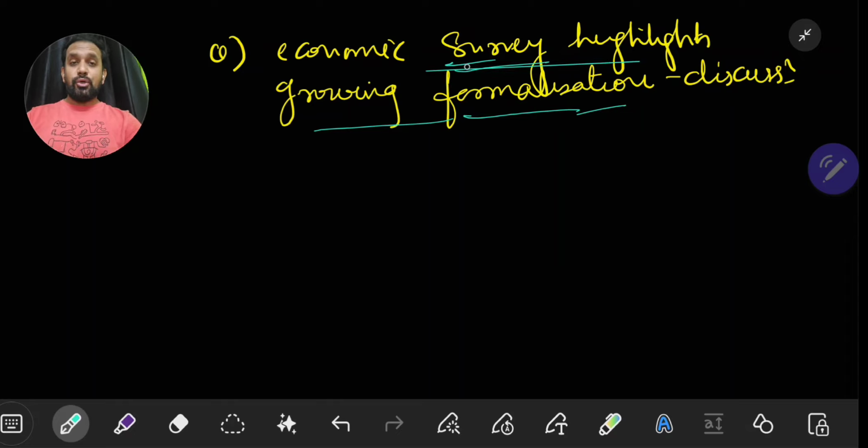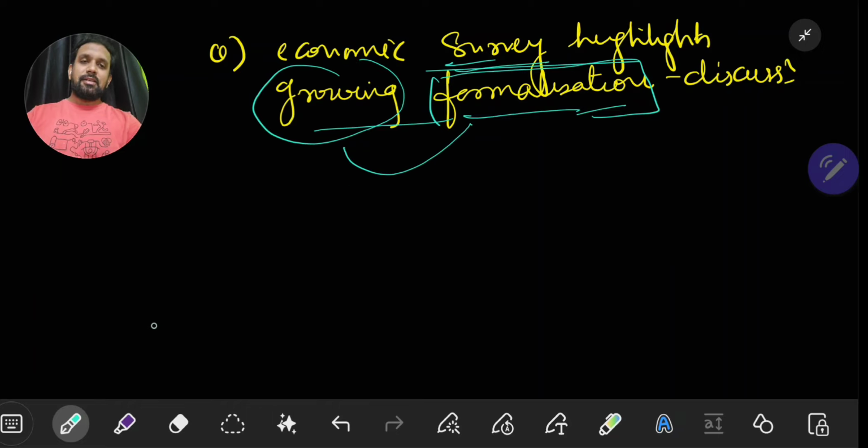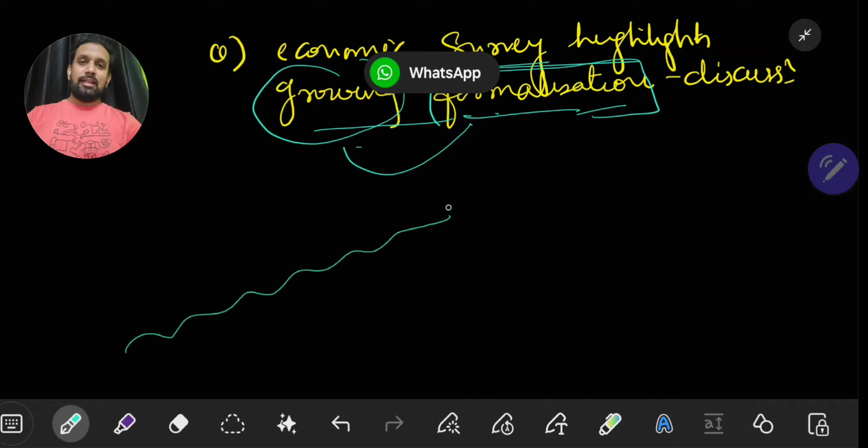As I've already told you in our mains master classes, you have to always find the keywords and try to interlink them. Majorly, you will get formalization as an important word. But you can also see here that growing is written. Growing means formalization is increasing.